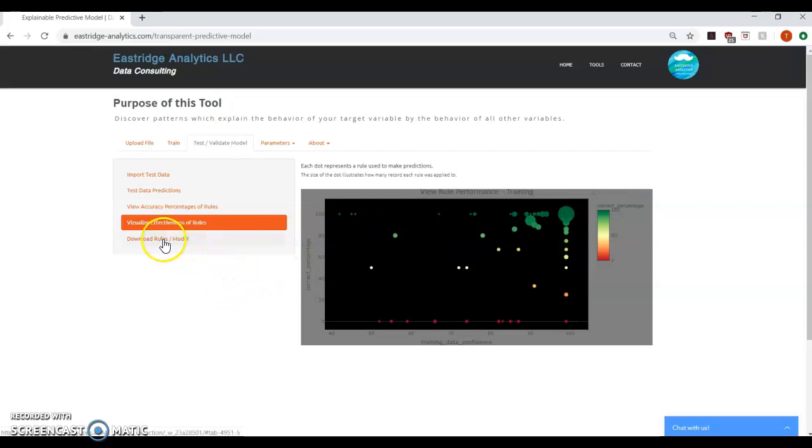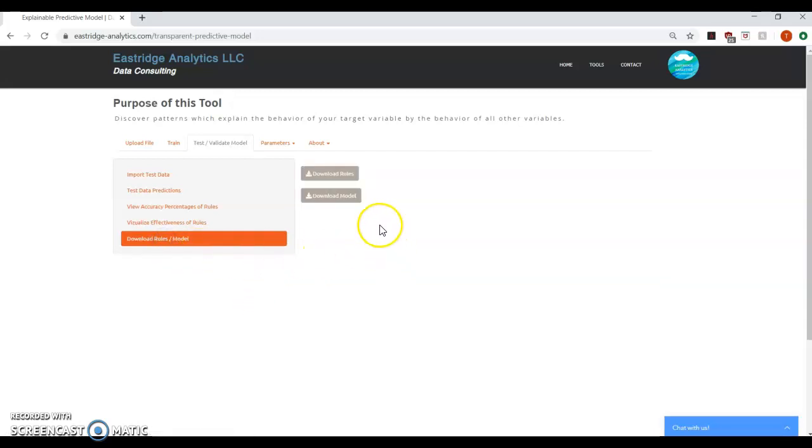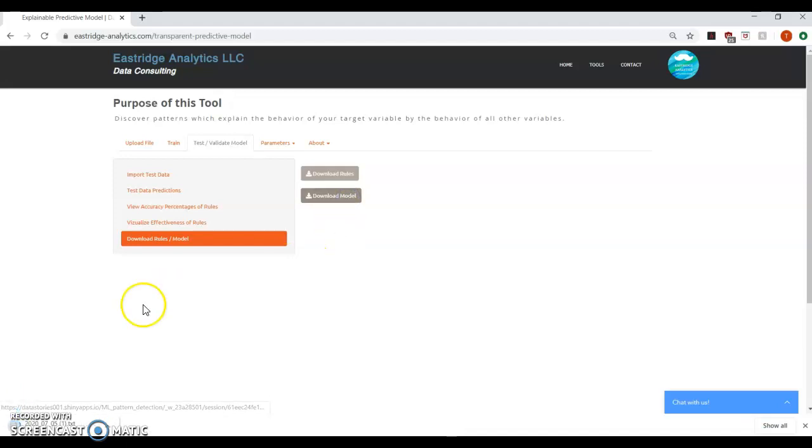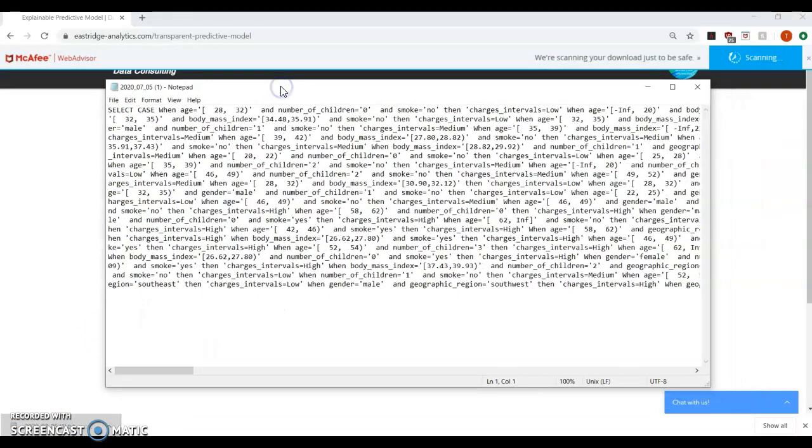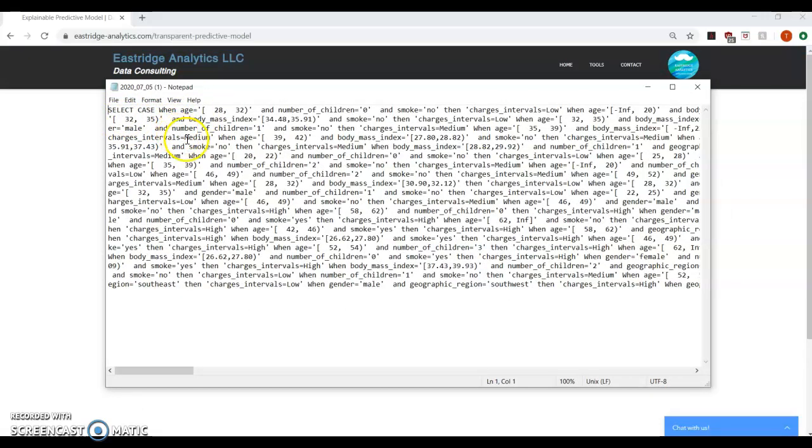Lastly, if we want to download these rules or the model, we can do that here and move this model into production right away by exporting the SQL statement. This SQL statement can be used in the database to automatically classify new data as it comes into the database.